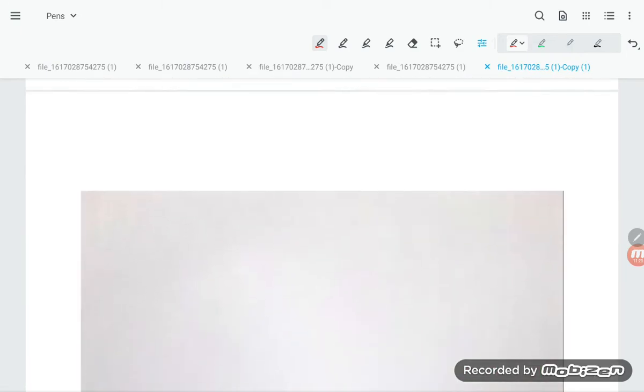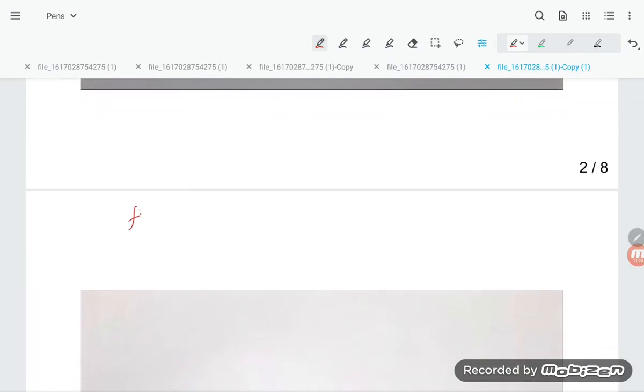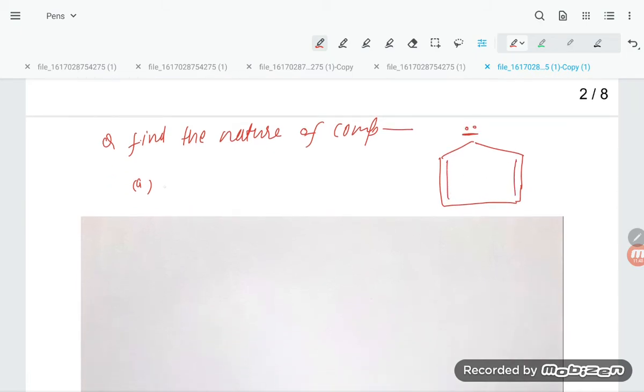Now let us move on to the next one, with the same options to follow. Find the nature of the compound. This is a lone pair, right? Option A says aromatic.